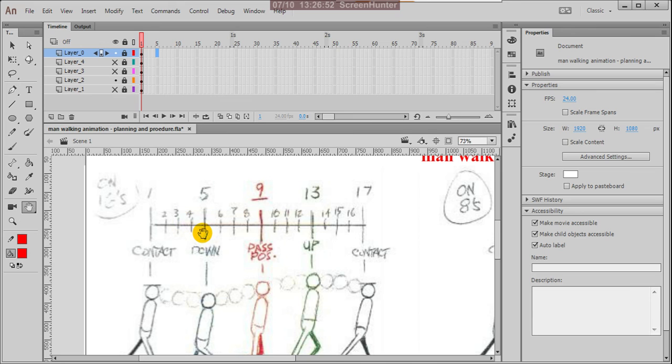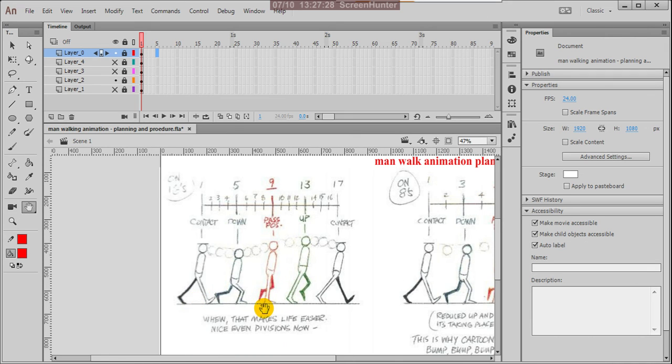Between 3 and 5, the fourth will come. The same way between 5 and 9, 7 will come. Between 7 and 5, 6 will come, then between 7 and 9, 8 will come. Between 9 and 13, 11 will come. Between 11 and 9, 10, and 11 to 13, 12. Between 13 and the last contact, 15 will come. Between 15 and 13, 14 will come, then between 15 and 17, 16 will come. So this is the half cycle.